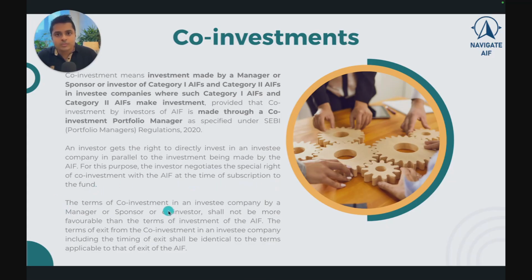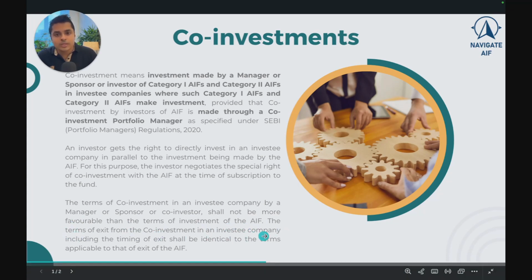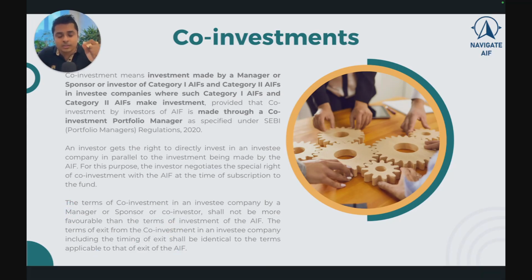The terms of co-investment in an investee company by a manager or sponsor or co-investor shall not be more favorable than the terms of investment of the AIF. The terms of exit from the co-investment in an investee company, including the timing of exit, shall be identical to the terms applicable to that of the exit of the AIF. So basically, what the regulatory framework currently specifies is that your entry, exit, price, timing, everything that you do with respect to the investment made in a particular investee company has to be the same for co-investor and for the AIF. So it said that they are supposed to be co-terminus. This is the current regulatory framework.